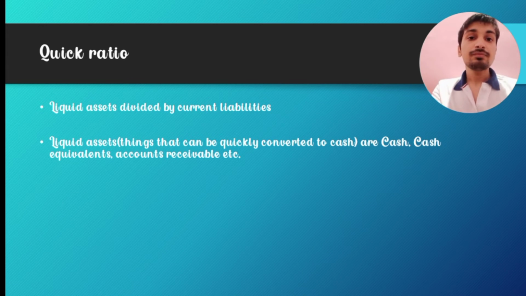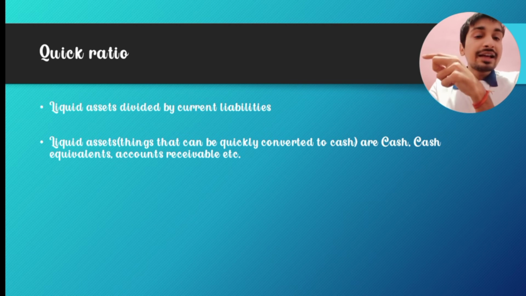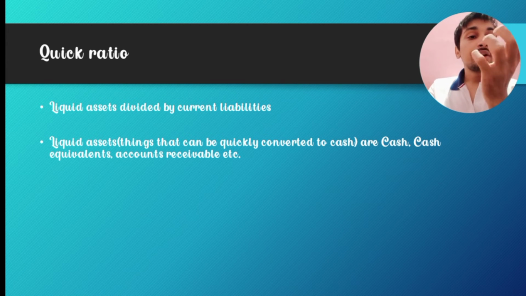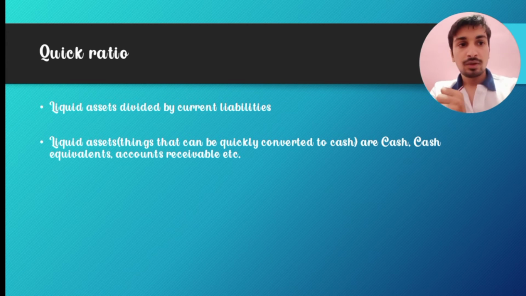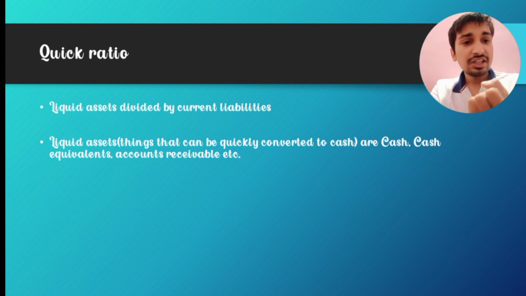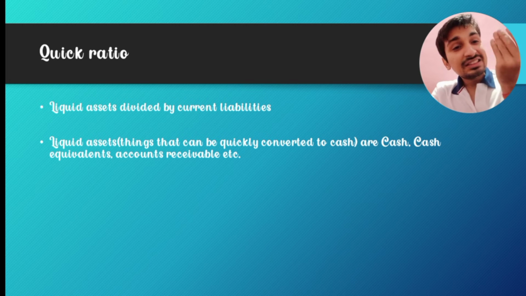Okay. Quick ratio. Quick ratio is the liquid asset. That was current asset. Current ratio means the current assets. Liquid assets are the assets that can be converted to cash very soon, or the cash. The company has a cash reserve with it, or the company is holding any shares, or the company has accounts receivables from other people that they have to receive, whatever things can be easily converted to cash.